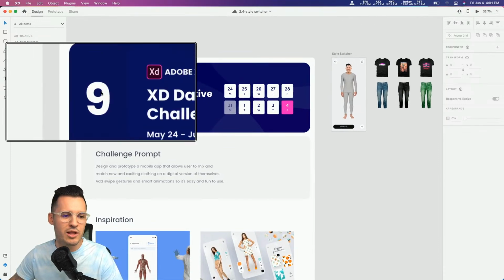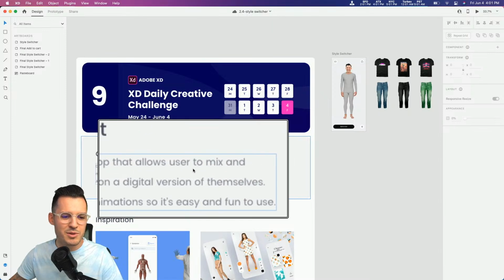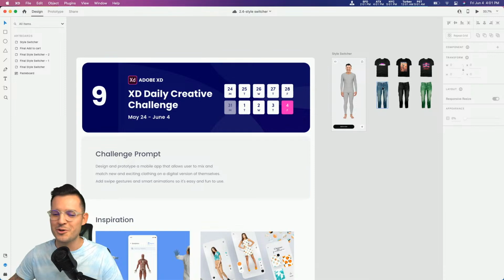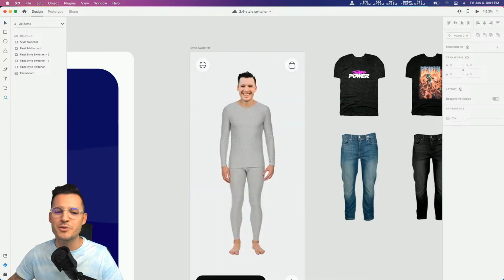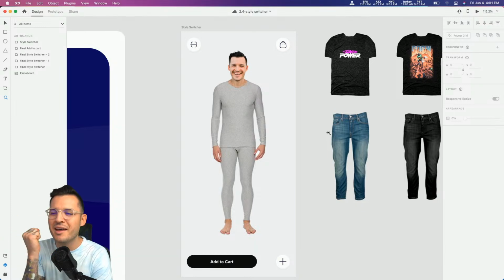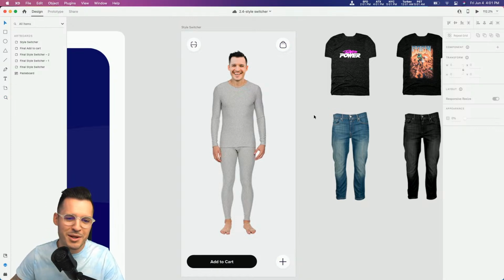Like we said, this is challenge number 9, and we are designing and prototyping a mobile app that allows users to mix and match new and exciting clothing on a digital version of themselves, which leads me to the most embarrassing starting file of my life. That is this. I went ahead and did a little Photoshop rendering. That is not actually me in my long johns. That's somebody else, but I just popped my head on it, and I think it's a whole lot of fun. It's a whole lot of silliness.